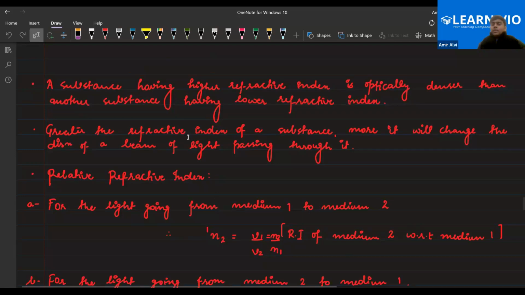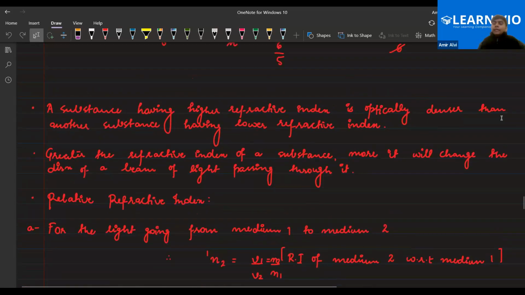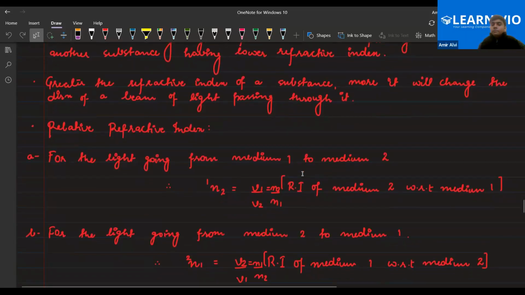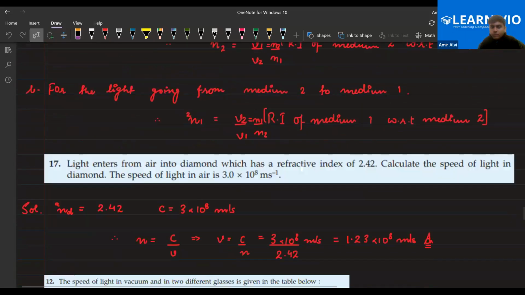A substance having a high refractive index is optically denser than another substance having a lower refractive index. The greater the refractive index of a substance, the more it will change the direction of a beam of light passing through it. It means that if the refractive index of a medium is higher, it will bend the light more towards the normal. Clear? Yes or no? Good.